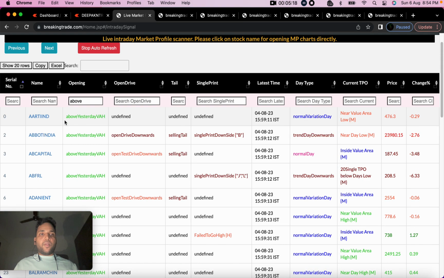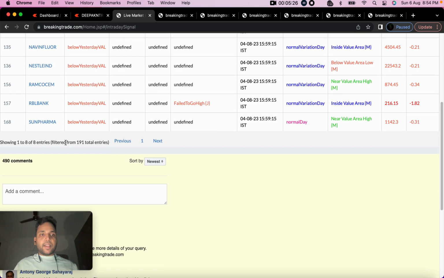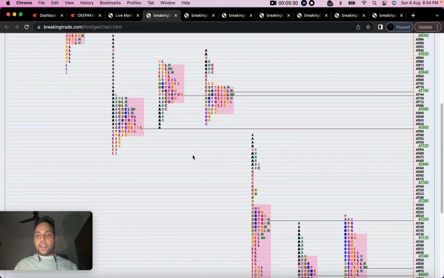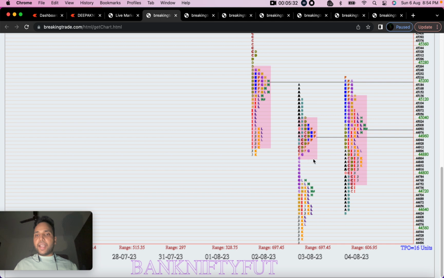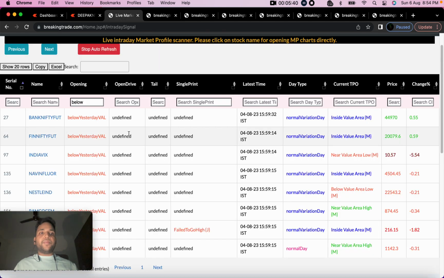Now one more value we can see: below the yesterday value area low. Below the yesterday value area low, Bank Nifty future is there. There were about 8 entries there. I clicked on the Bank Nifty future, and you can see this was the value area low formed by Bank Nifty, and the market opened below this value area low. So like this, you can just filter the stocks based on the opening.